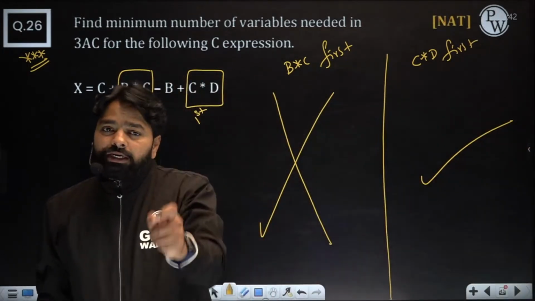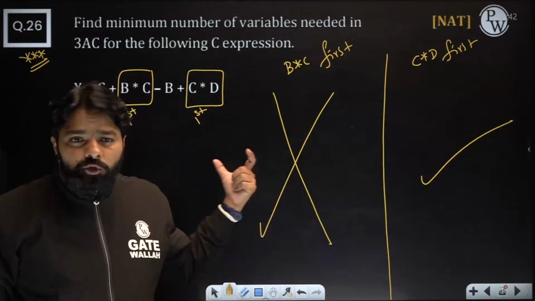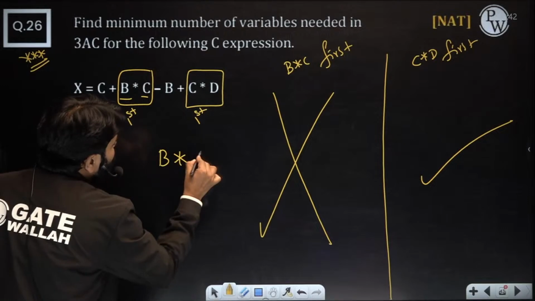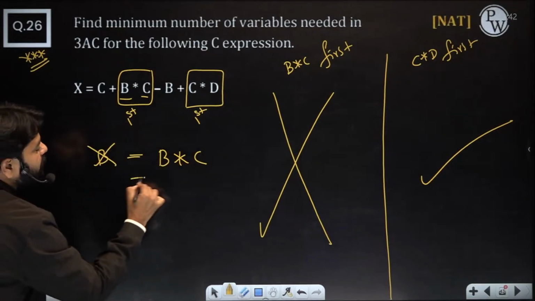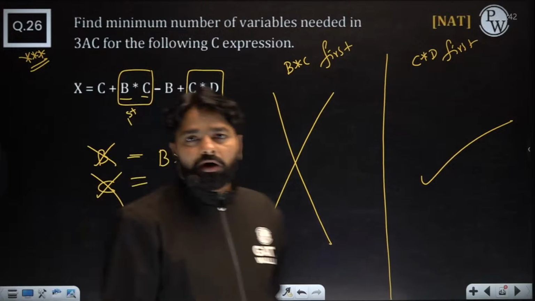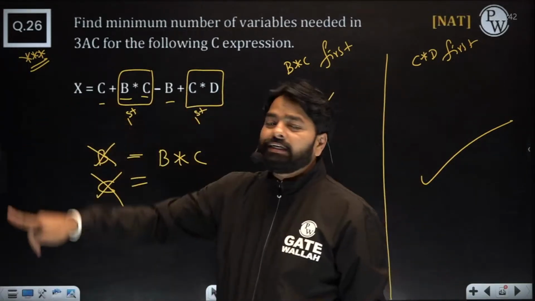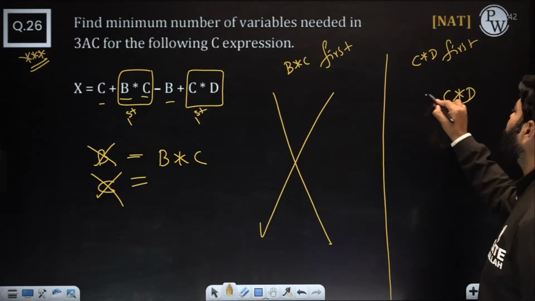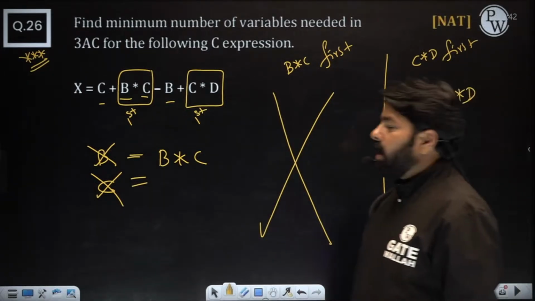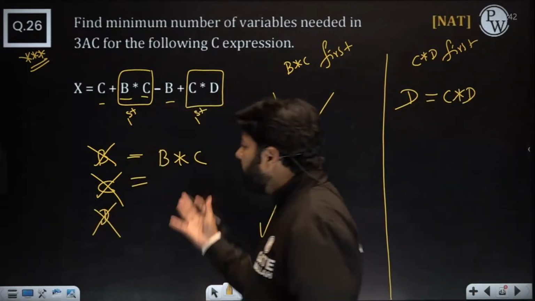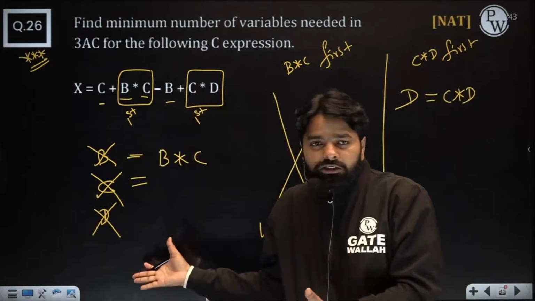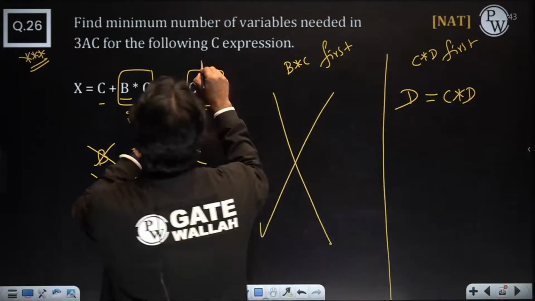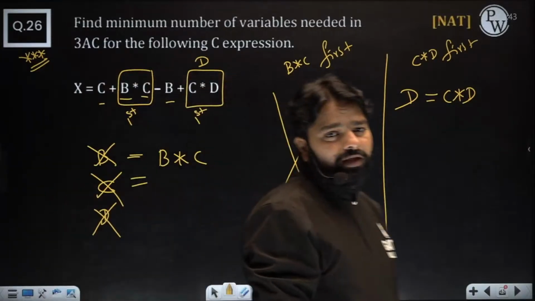Why? What was the reason that B star C makes you fail? Because when you do B star C, you cannot assign to B, you cannot assign to C. That's a problem, because in future B is there and C is there. But when I do C star D first, D is free. I can't assign even to B or C, because they are used later, but D is not used again. I can't reuse the variables, but here D is free. Now D I can reuse here. Are you getting my point?